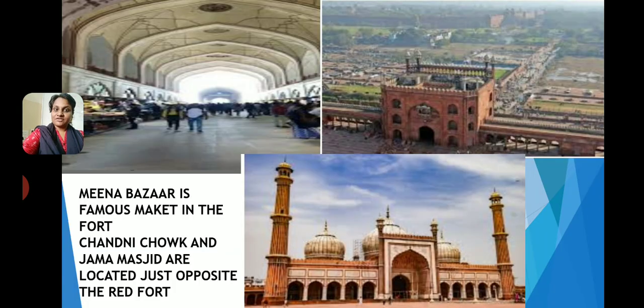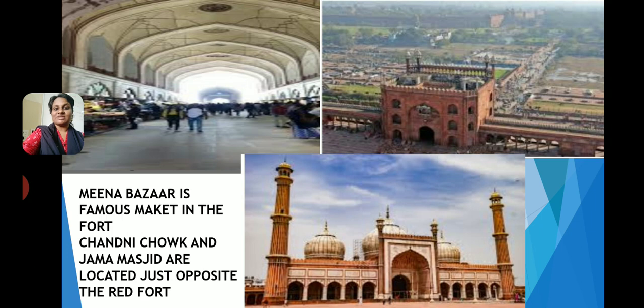Apart from this, there were a few other structures. The one on the top left is the picture of Meena Bazaar, which is a very famous market within the Red Fort. You must have all heard of the Meena Bazaar, which is still functioning. You can still go to the Meena Bazaar and still find the marketplace there. It is there from the times of Shah Jahan, and it is the very famous market within the fort.